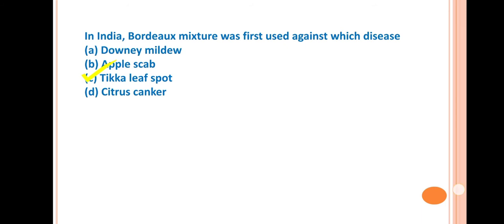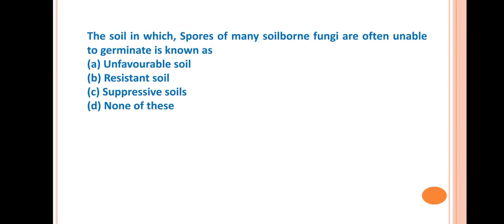Next question: the soil in which spores of many soil-borne fungi are often unable to germinate is known as? Answer is C, suppressive soil. So the suppressive soils are named as per the suppressive nature of the soil.